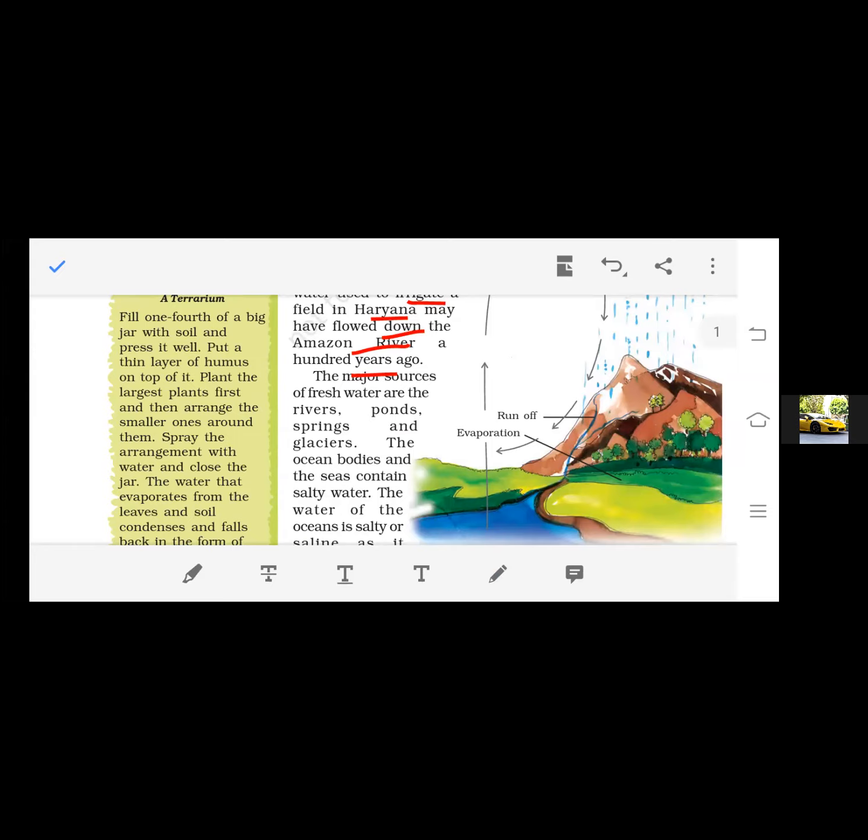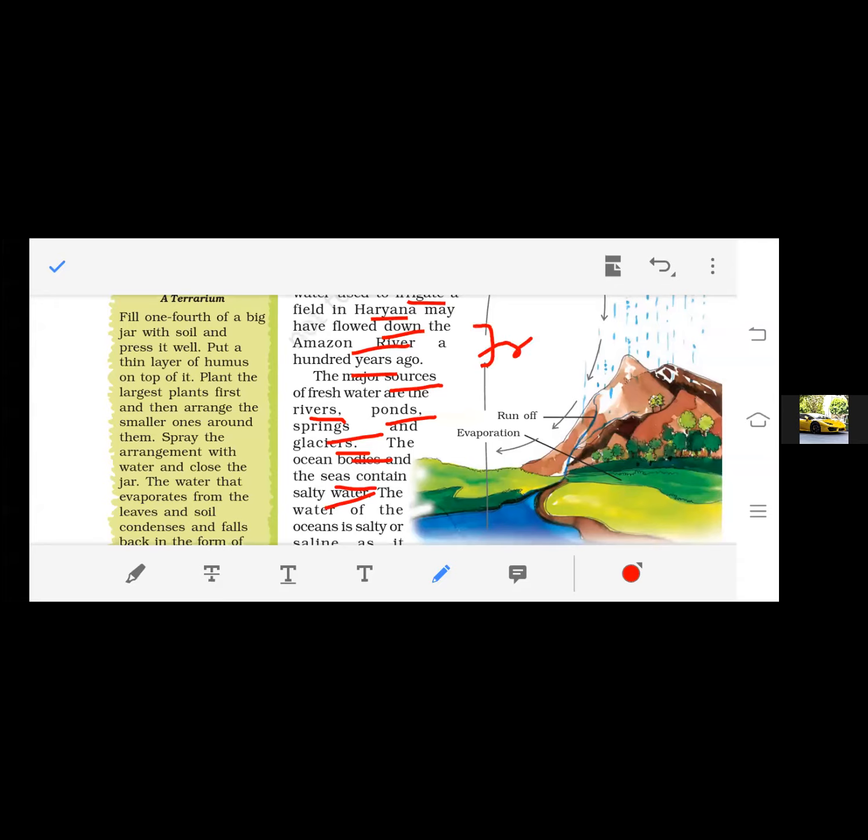So the major sources of fresh water are the rivers, ponds, springs and glaciers, right? So these are the major sources of our fresh water. Clear? The oceans and seas contain salt water, right?